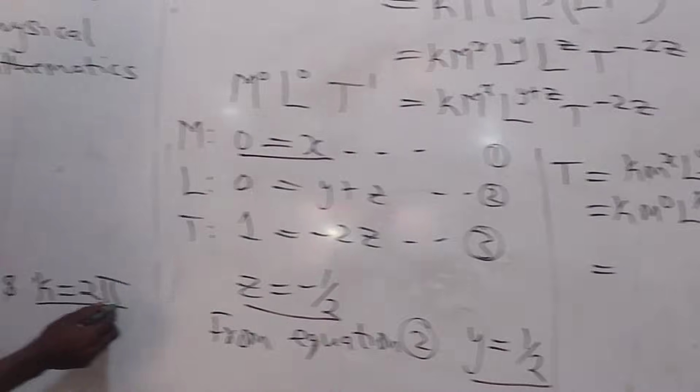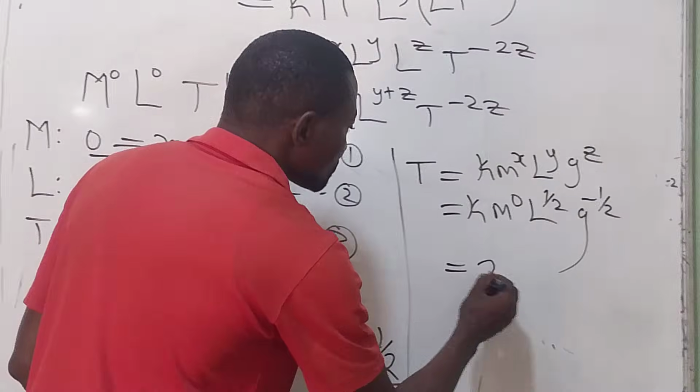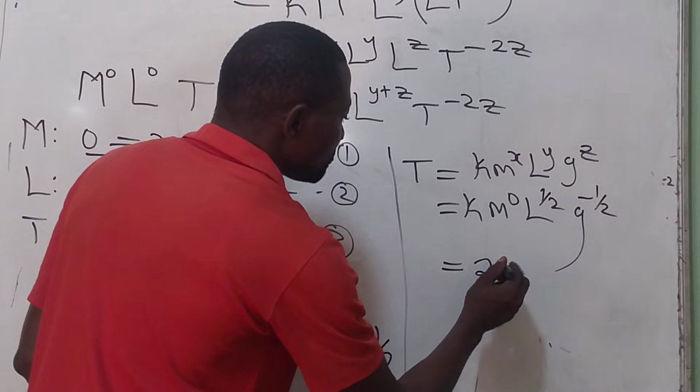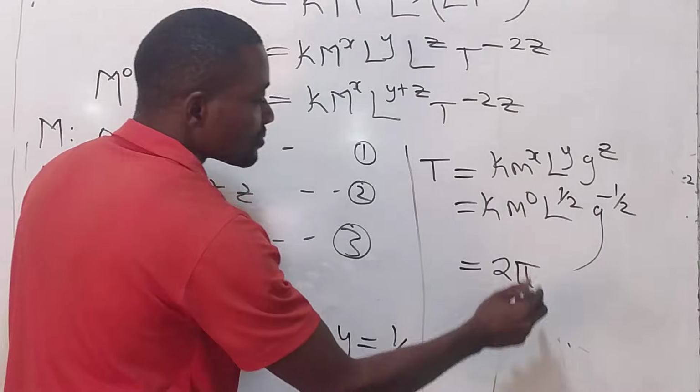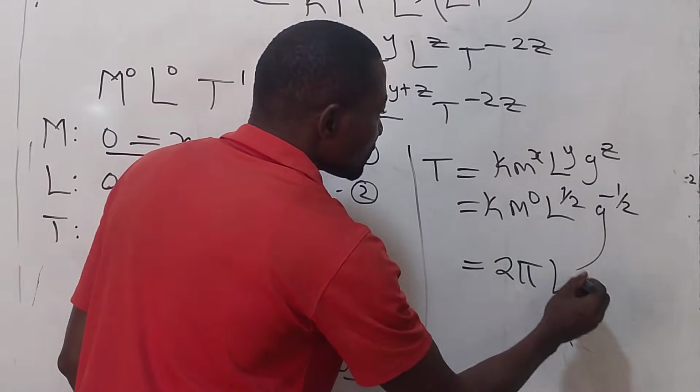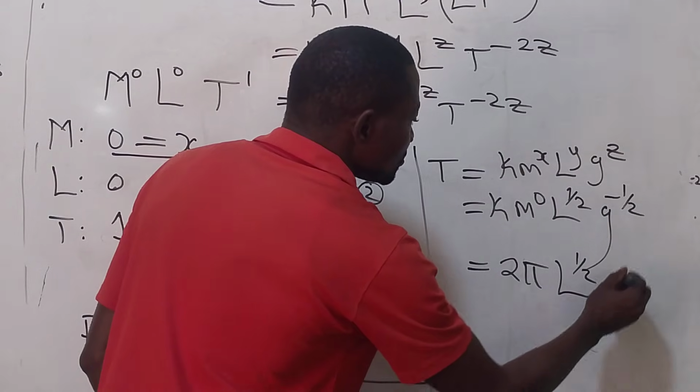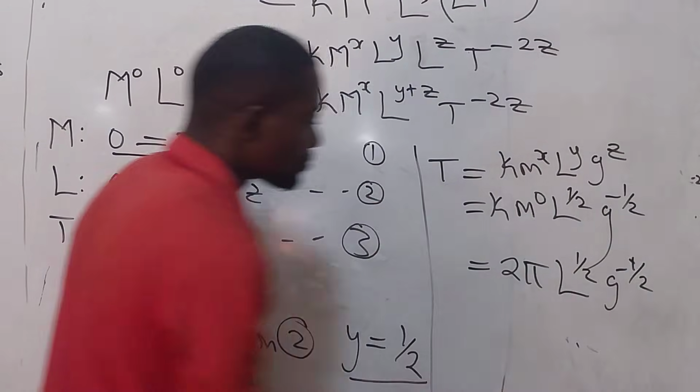Then k is 2 pi. So let's substitute for k, 2 pi. This one is 1. When you multiply, you have L to the half, G to the minus half.